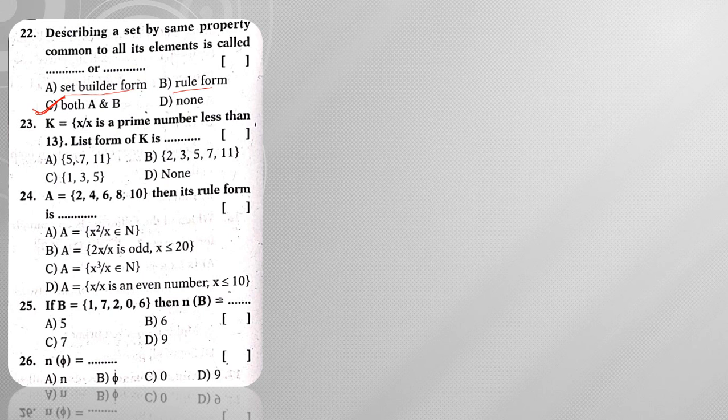K is equal to {x such that x is a prime number less than 13}. Then the answer will be 2, 3, 5, 7 and 11. So the answer is option B. Next, moving on to question number 24.